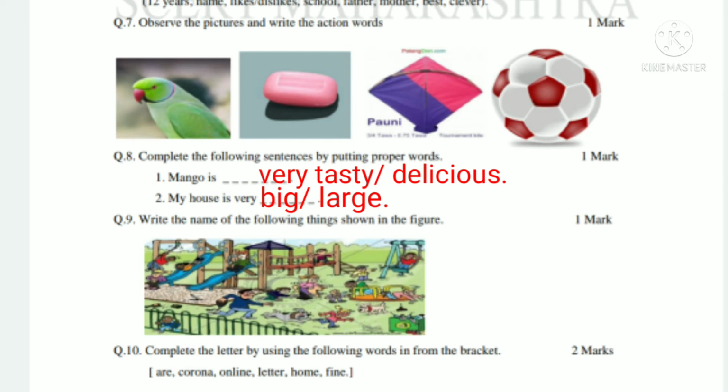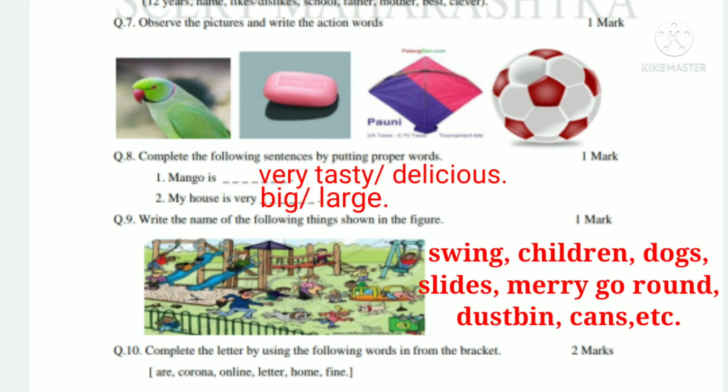Question number 9, write the name of the following things shown in the figure. Means the things which are present in the figure, you have to write the name of the things. So the answer of the question 9 is swing, children, dogs, slides, merry-go-round, dustbin, cans, etc.